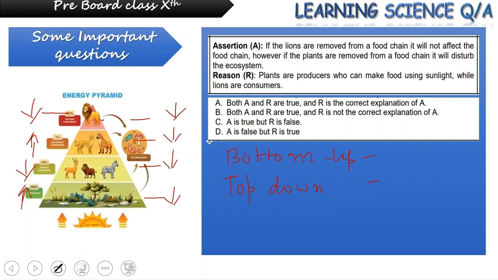When a top down control is working, the ecosystem or the trophic levels are affected in an alternate manner. Now in this one, the reason says plants are producers who make food using sunlight while lions are consumers. This statement is true because plants are actually the producers and lions are consumers, but again, this is not a correct explanation for the assertion statement. So, A and R both are true, but R is not the correct explanation for A.